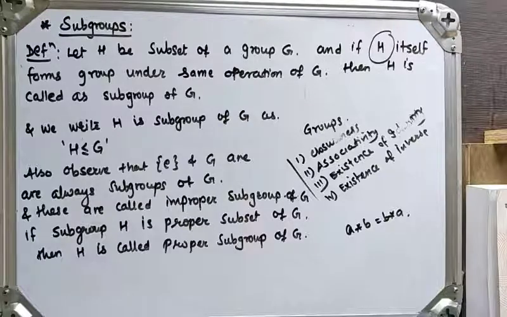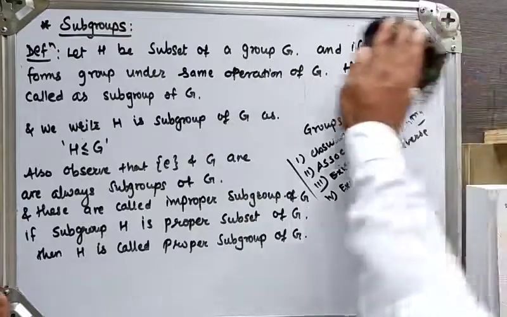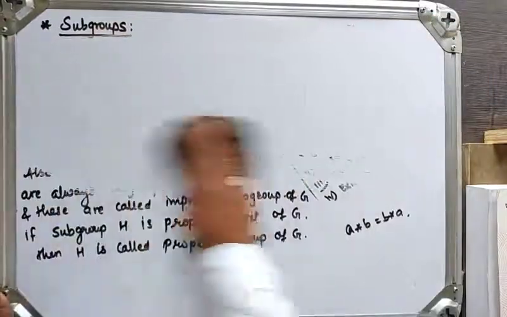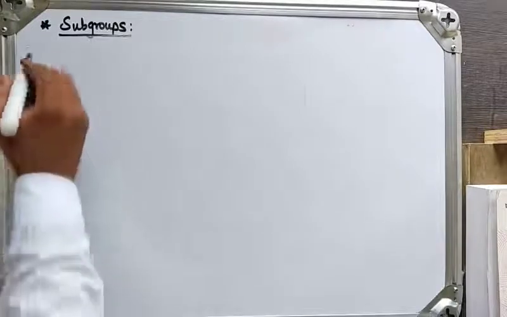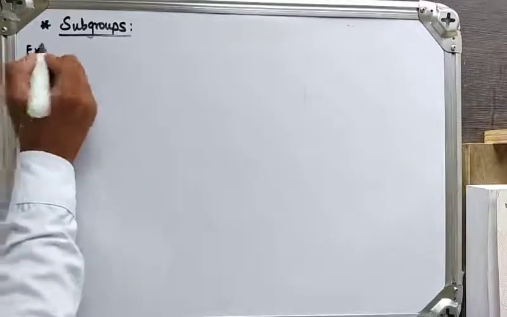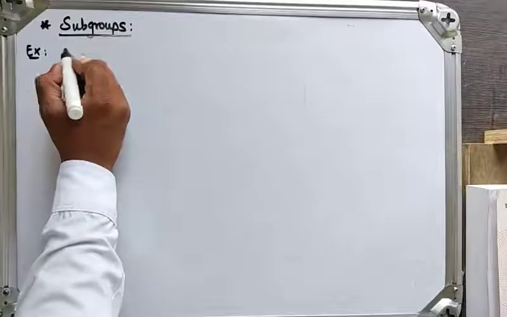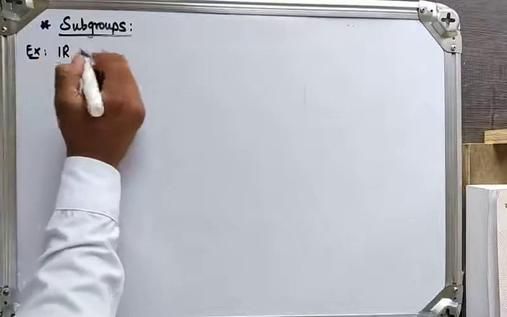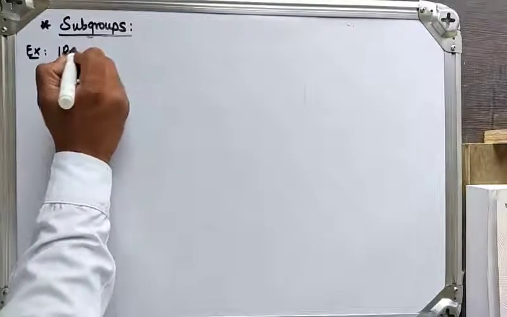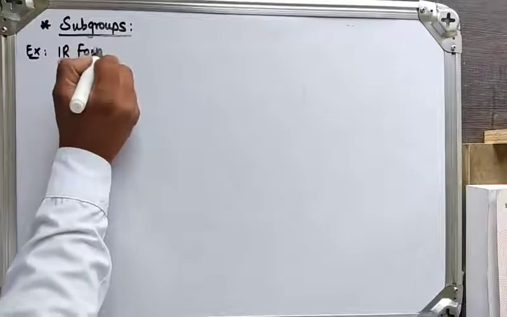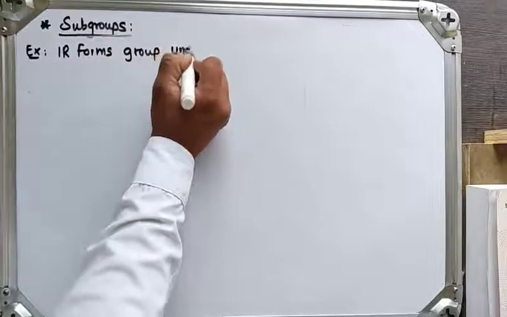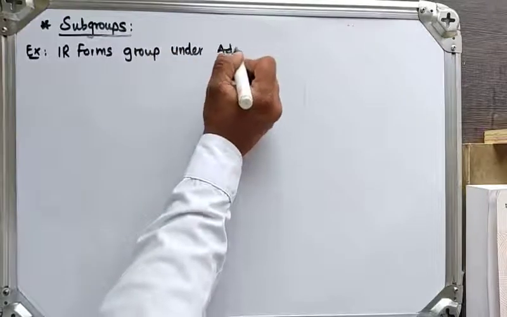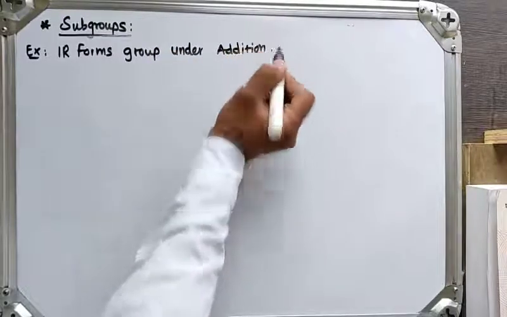Now we will see examples on subgroup. Example: we have seen that R forms a group under addition.